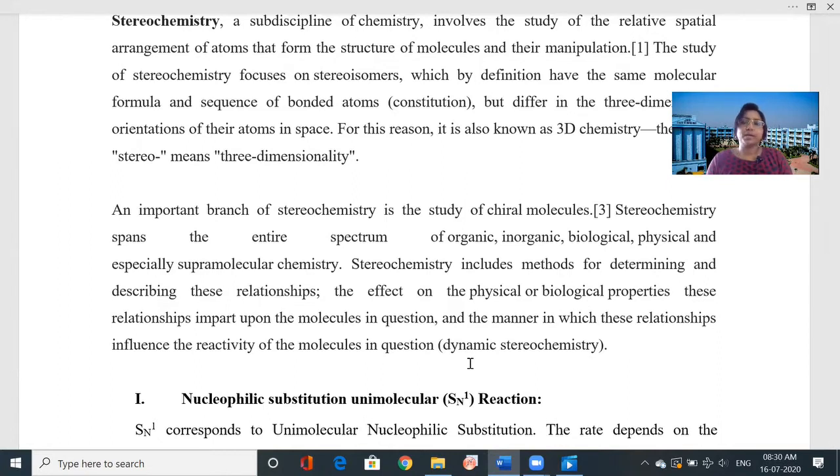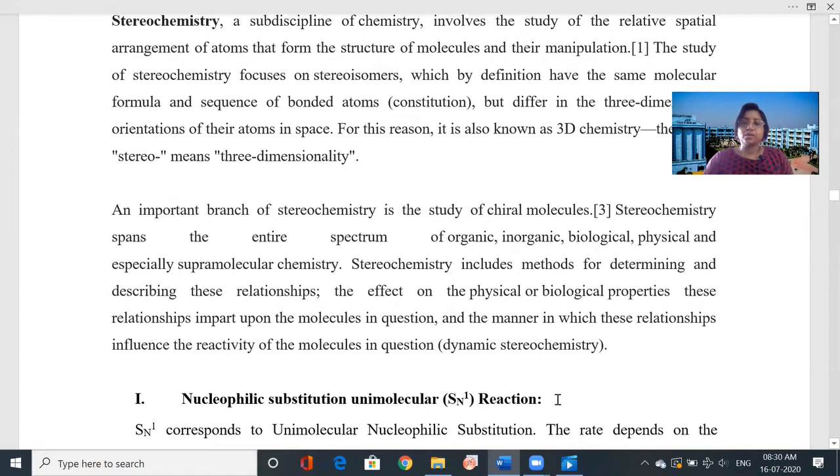Not only the properties of the molecules, but also, as per the properties, how the reaction will take place. In dynamic stereochemistry, this relationship influences the reactivity of the molecules.